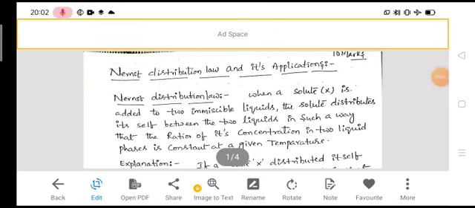Hi students, good morning all of you. Today I want to discuss an important topic, that is Nernst distribution law and its applications.